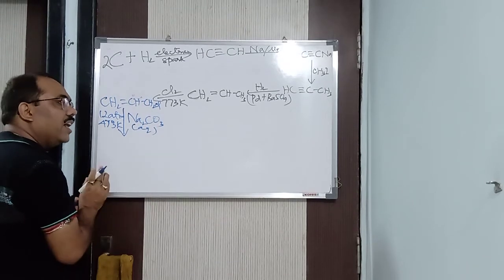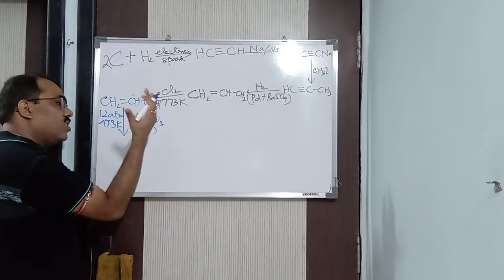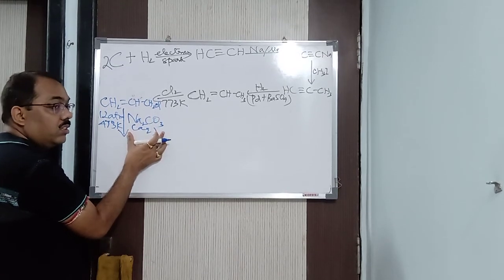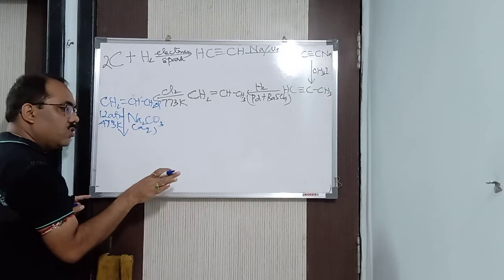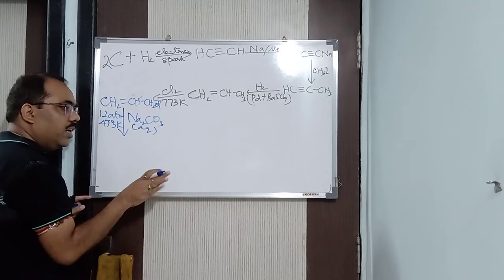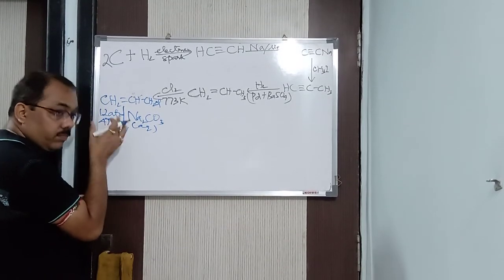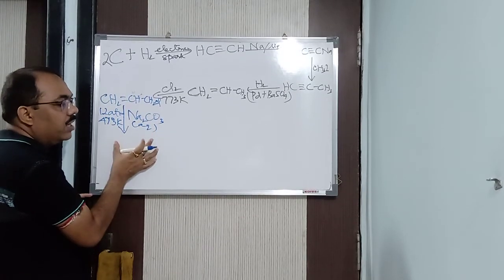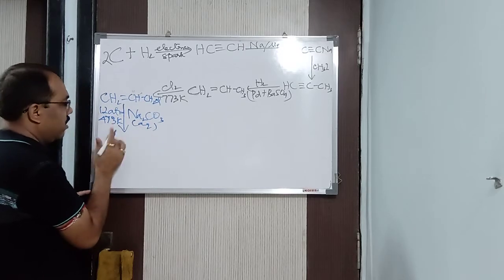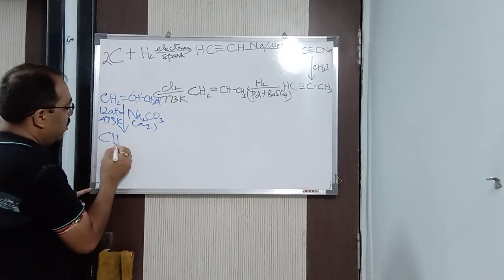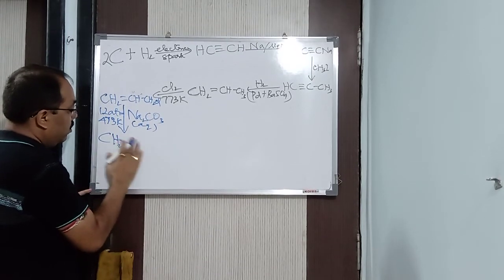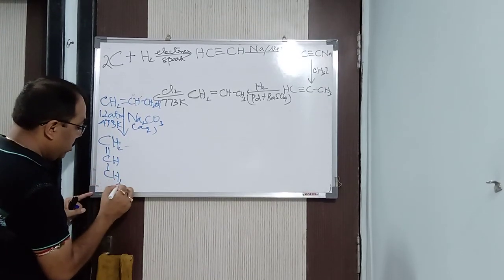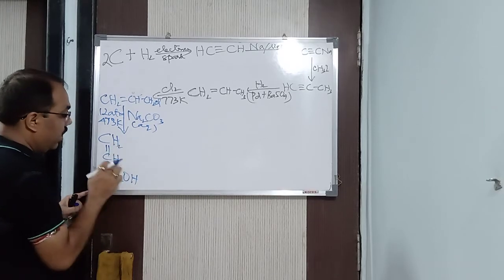So you will say, why am I not directly using NaOH? Because NaOH is caustic. Caustic means very strong. But Na2CO3 is not caustic. It is weaker. It will produce NaOH by hydrolysis, but it will not be so strong. The reaction will not be so strong, and the rate of reaction will be under control. So what will I get here? CH2 double bond CH single bond CH2OH. Instead of Cl, you got OH.